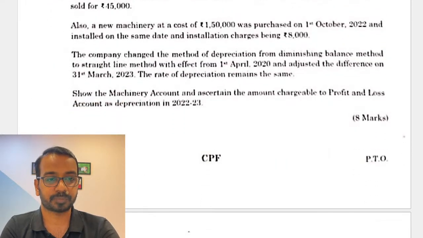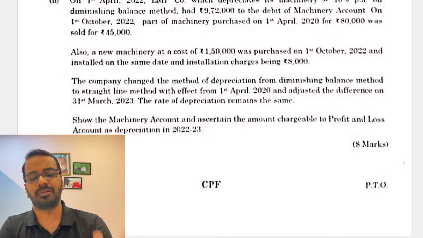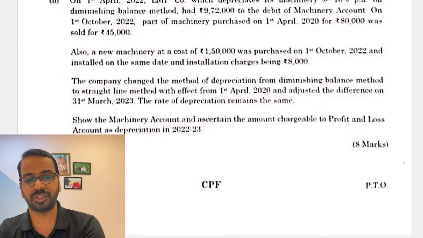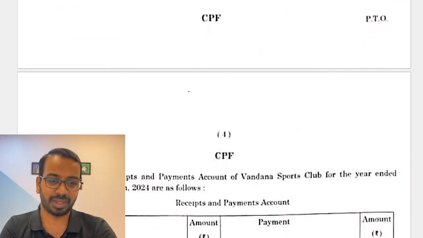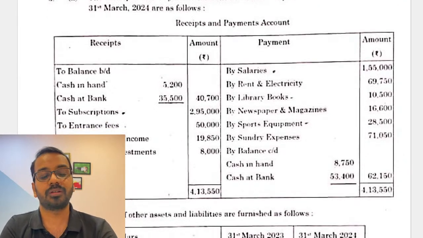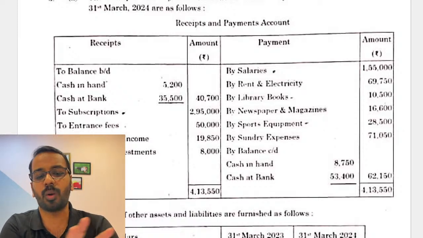Then the next one is on machinery accounting. Again, similar questions are there in the study material, just that some numbers have been changed and you can solve it directly. Now this one, the question based on a non-profit organization, is a bonus question. There is no complication.